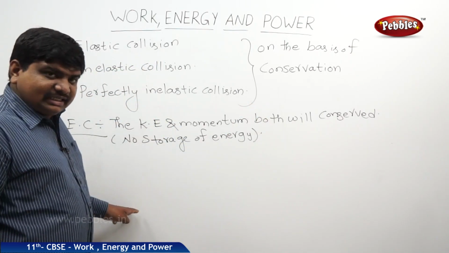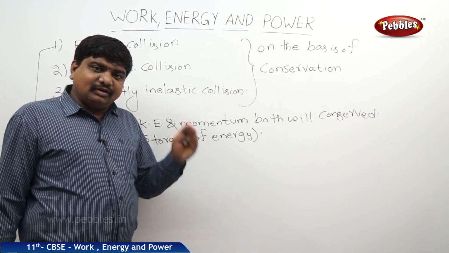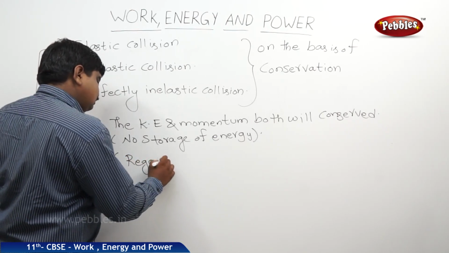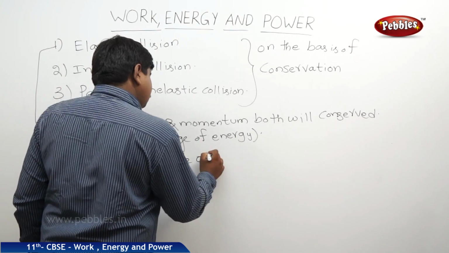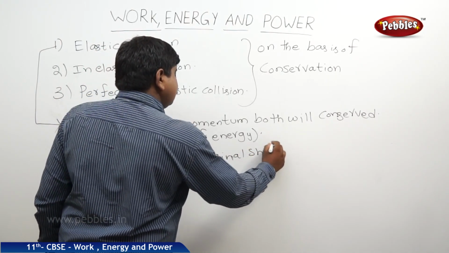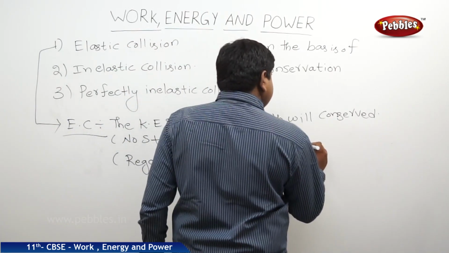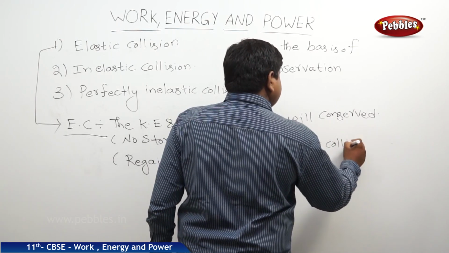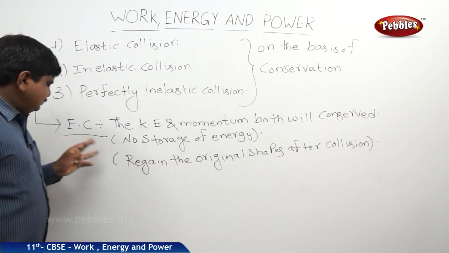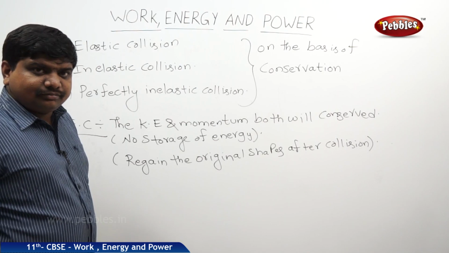In this type of collision, the objects involved in the collision may regain their original states, so original shapes, after collision, because it is an elastic collision, meaning the collision which is elastic in nature.